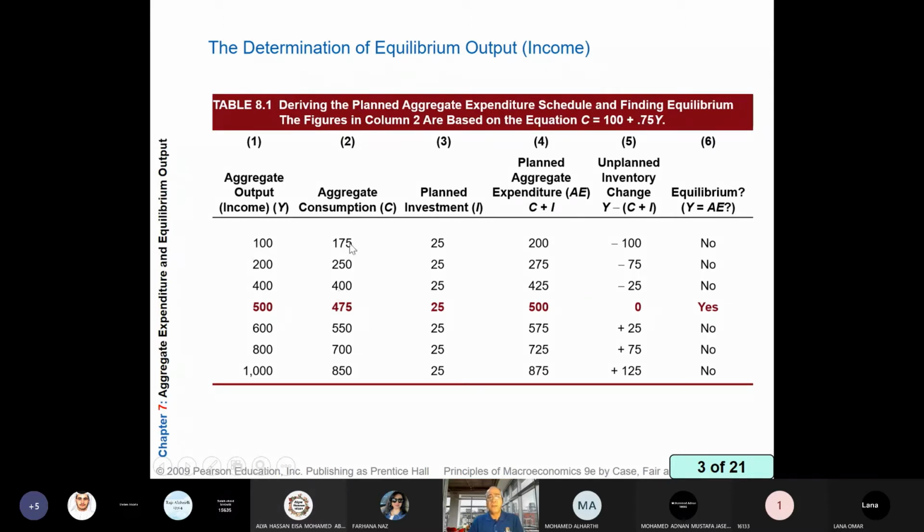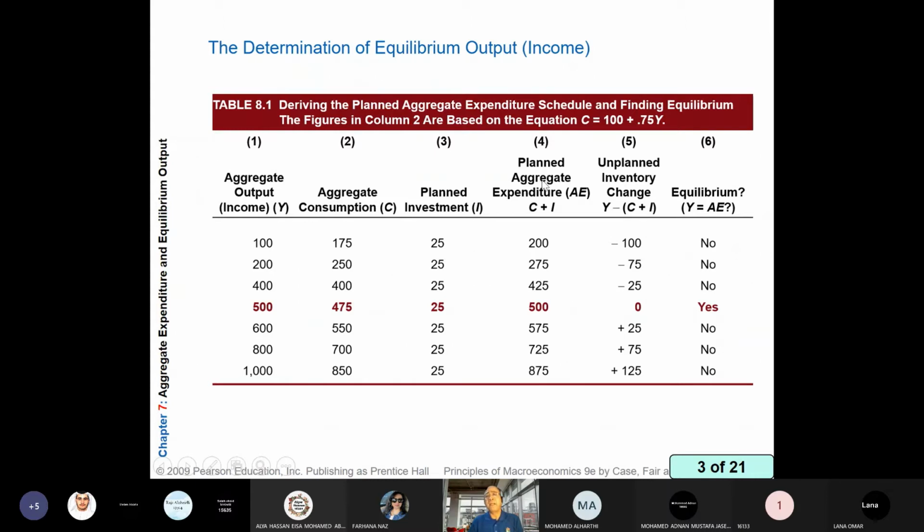So we calculated consumption. For planned investment, we assumed that the business sector decided to invest $25 billion regardless of the level of economic activity or regardless of the level of aggregate output. So it is fixed at 25.